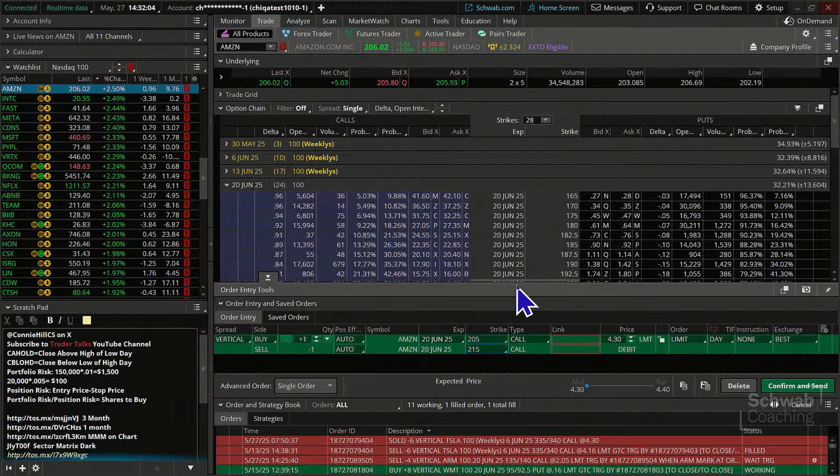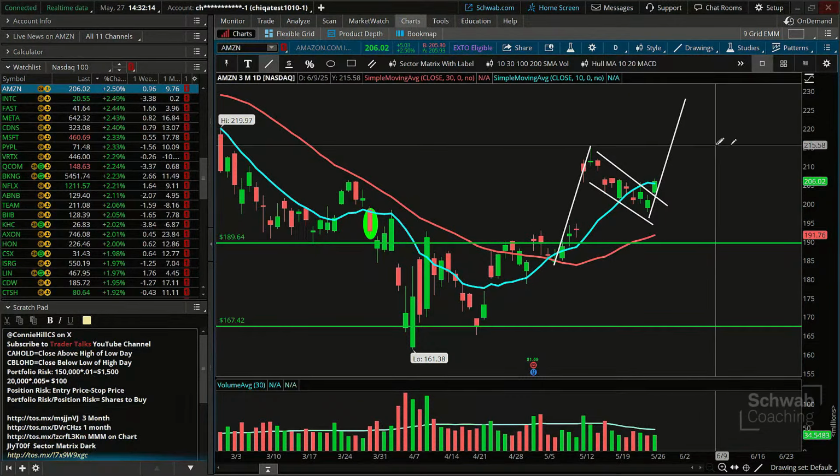And that's where we'd need the stock to go in order to start getting in an area of having a gain on this one. Now, 215, where does that sit? 215 is about right there. So I'm going to say it's a little bit more than halfway up that flagpole.